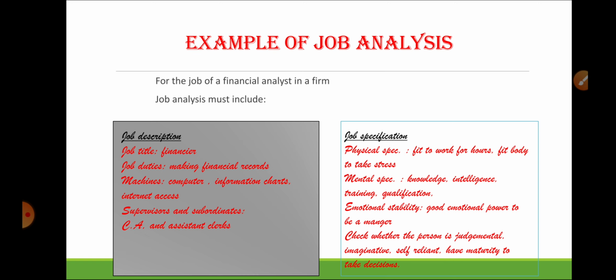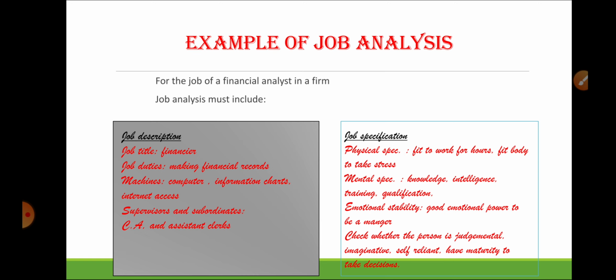In job specification, what are we specifying? Number one is physical specification. We have to see whether the person we are hiring as a financial analyst is fit for the firm, to sit for long hours. Is he capable of taking the stress? Next is mental specification. We have to check whether he has the knowledge, the qualification, the intelligence, and the training.